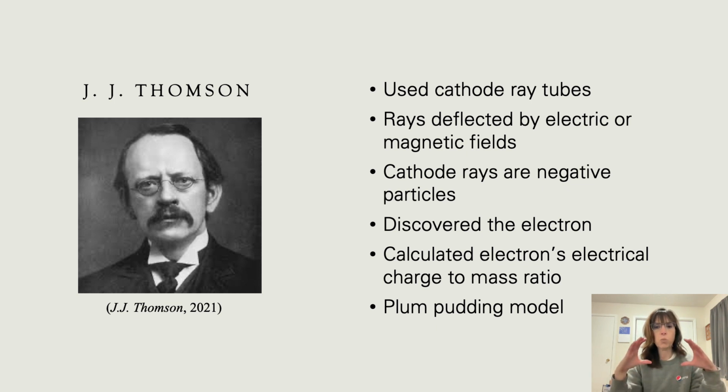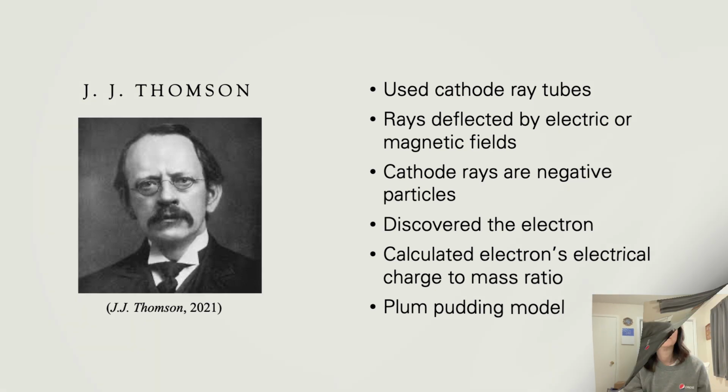So picture a watermelon, and all of the pink flesh is positive. The positive charge is everywhere. And all those black seeds in the watermelon, those are electrons. So he pictured a positive sphere with scattered negative electrons throughout.